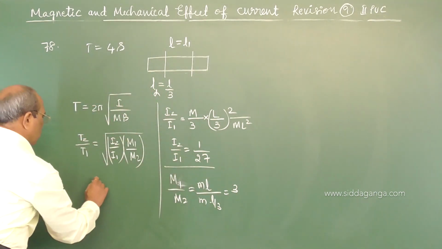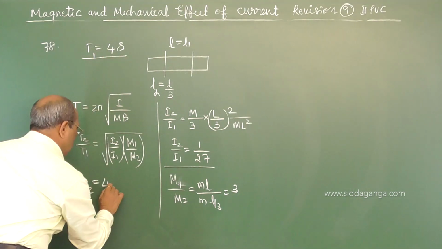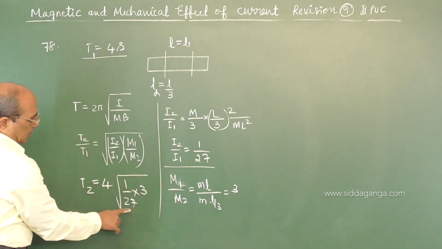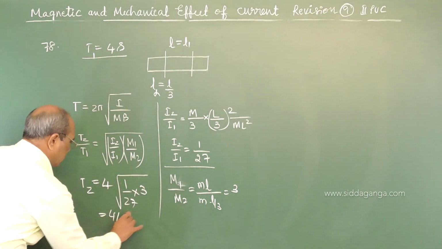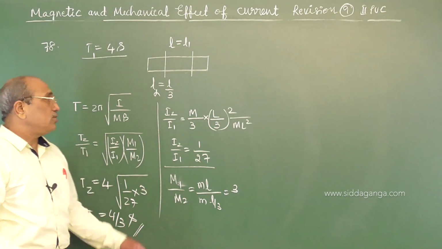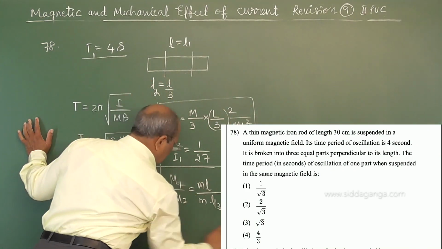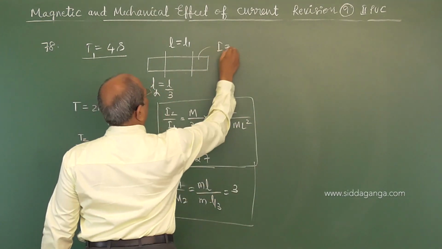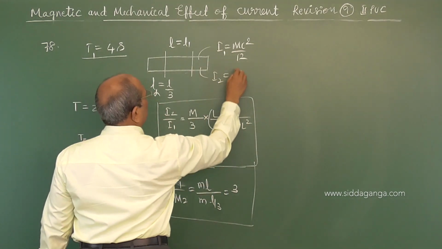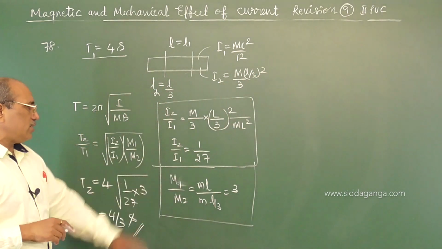So let us substitute that value. T2 must be equal to T1, which is 4 seconds as already given, into root of I2 by I1, which is 1 by 27, into 3. The 3 cancelling with 9, it becomes 4 by 3 seconds. T2 must have this answer, 4 by 3 seconds. I hope you have understood, these 2 different parts have to be estimated. For a bar magnet, the moment of inertia of the original is ml square by 12, which is I1. When we come to the second, I2, I wrote m into L by 3 whole square divided by 3. That made here 1 by 27.